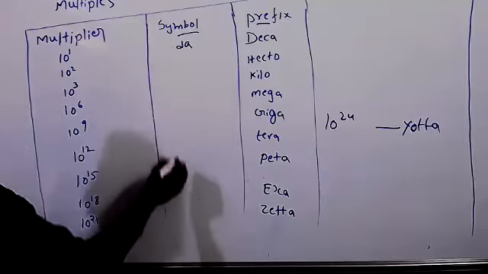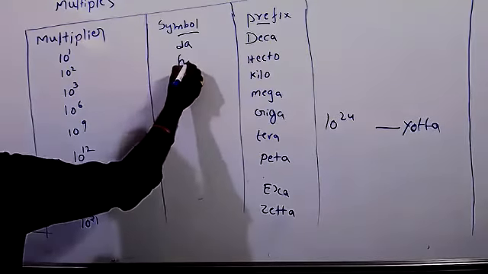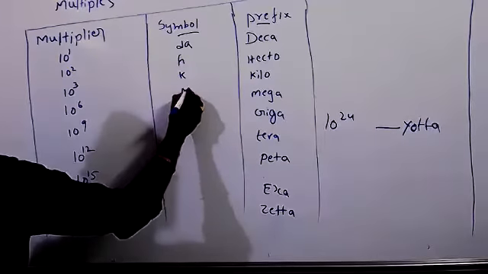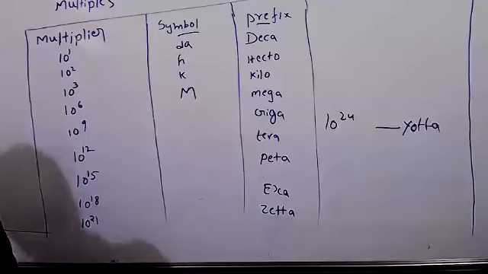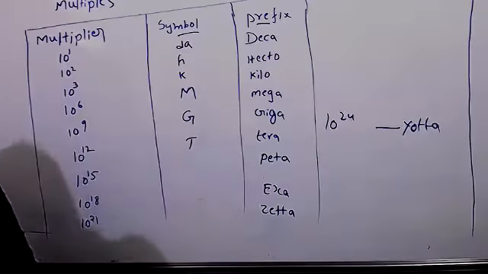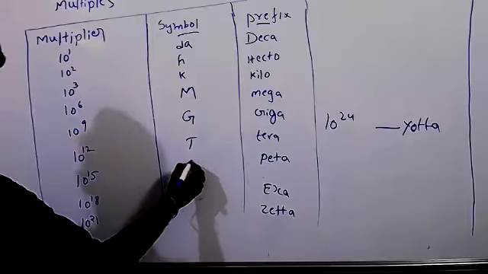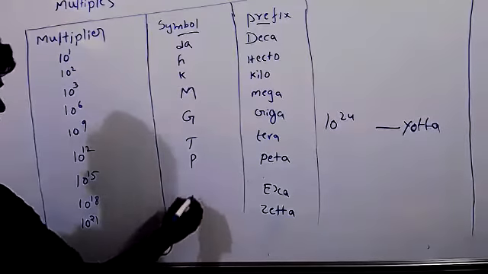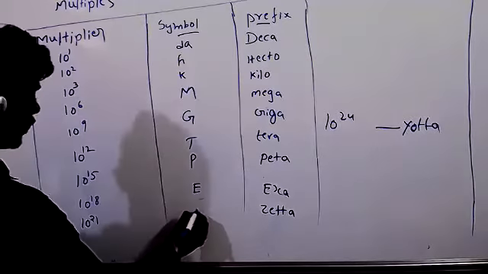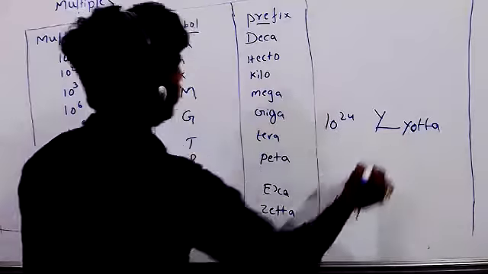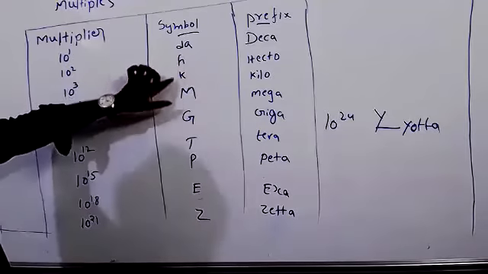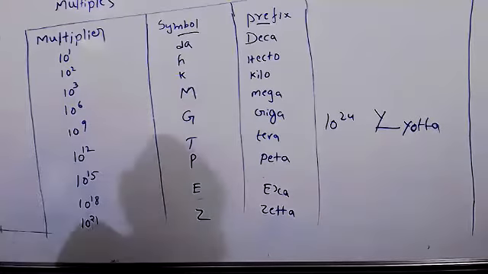Symbols: see, smaller h for hecto, k for kilo, and M for mega is capital. Giga, remaining are capital: T for tera, P for peta, E for exa, Z for zetta, Y for yotta. See, only 1, 2, 3, up to kilo, small. Remaining all are capital letters.